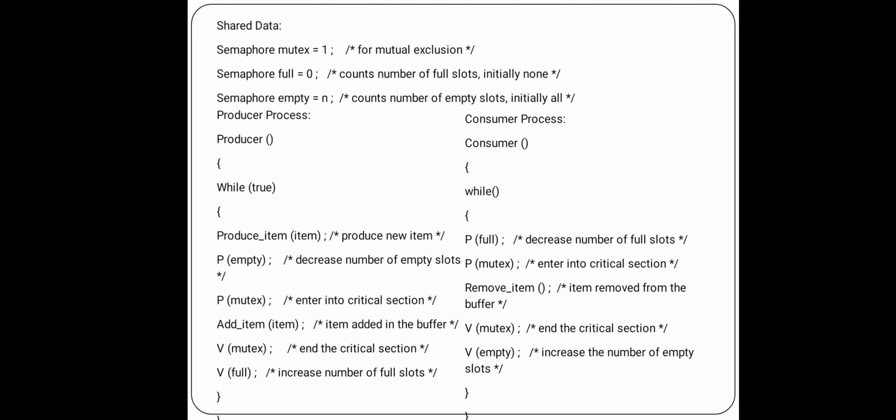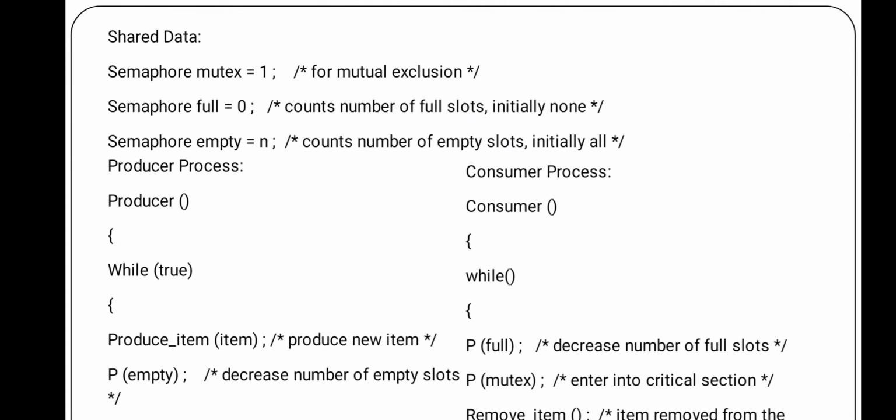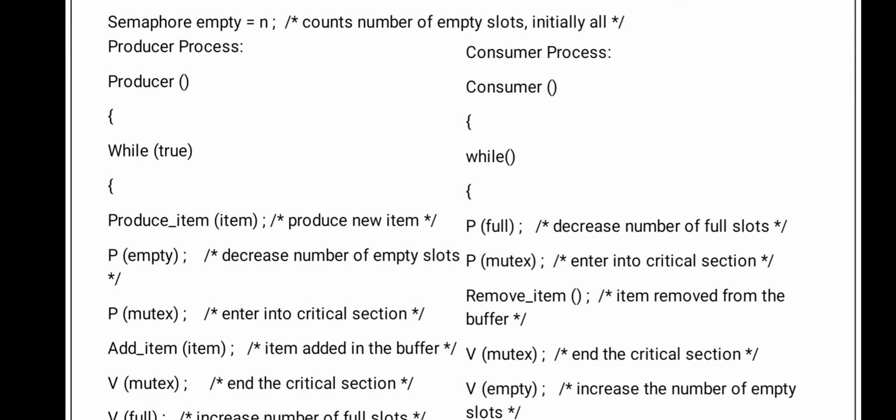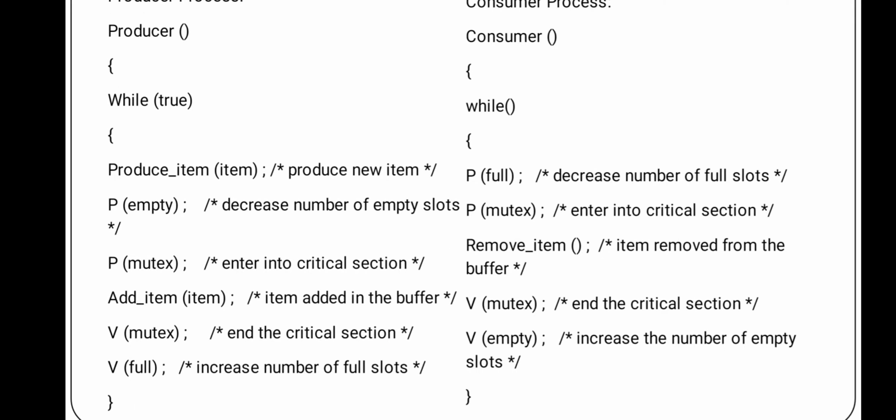Here we have a program with shared data. The producer: while true, produce an item. P(empty) decreases the number of empty slots. Whenever a new item is produced, it is placed into the queue and the empty slots are decremented by 1. P(mutex) enters the critical section, the item is added into the buffer, and we end the critical section. V(full) increases the number of full slots.